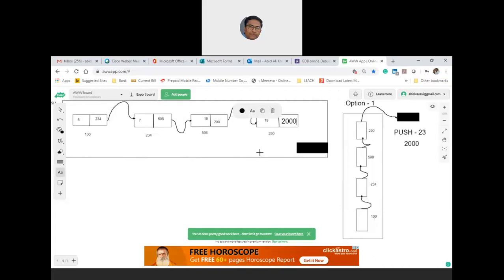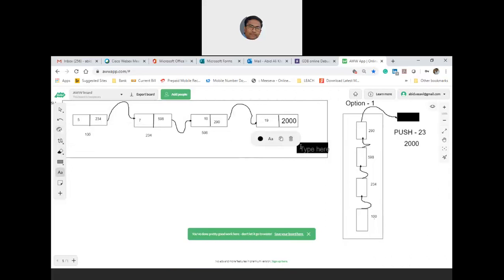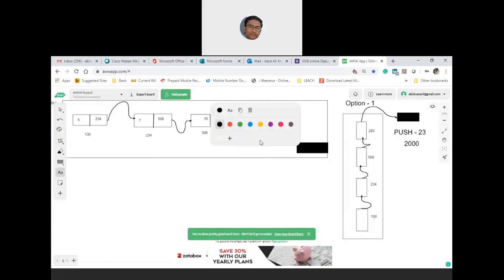I think this is okay. Inside this, the element is 23. So I'll take white and then keep the element as 23, and then the first element has to be null.